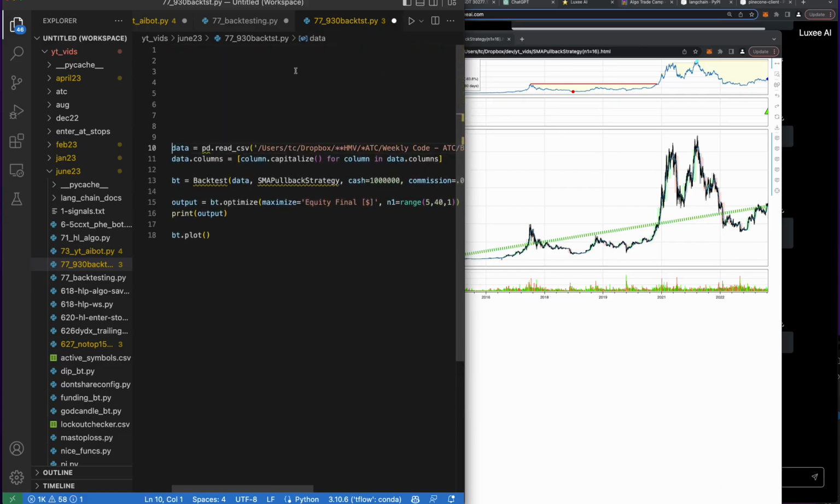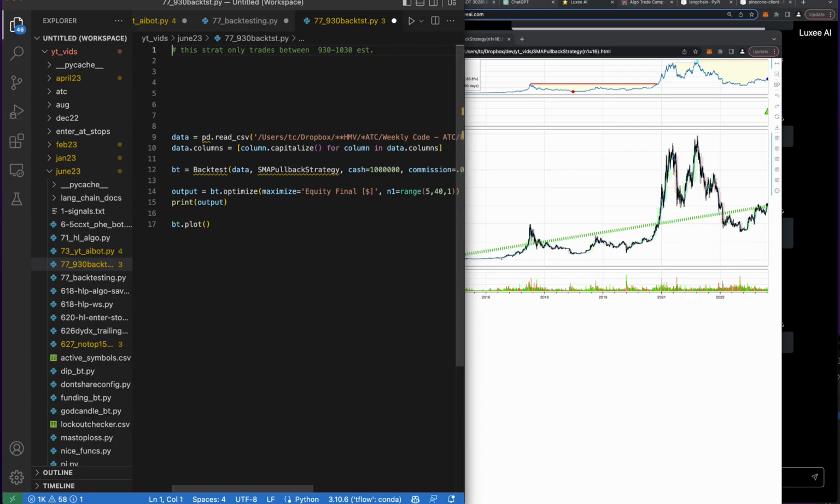Let's go ahead and put it down here. And now let's start coding out the actual strategy. So the reason I had to use 5-minute data here is because this strategy only trades between 9:30 and 10:30 Eastern. Why? Well, that's actually the first hour of the market. So I think of ideas all day long, and I come up with strategies and I backtest them. And this is one of the ideas I had. It's like, okay, well, this is where all the volume is. I mean, that's where the most volume is, at least. So let's go ahead and backtest this real quick.